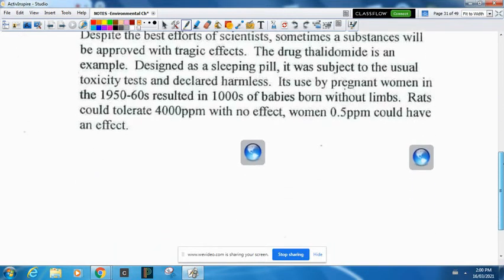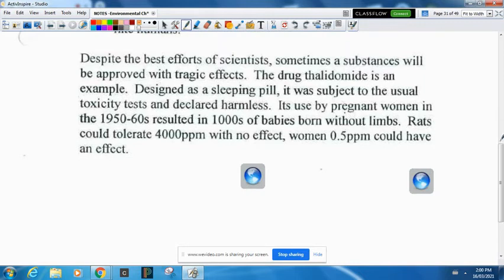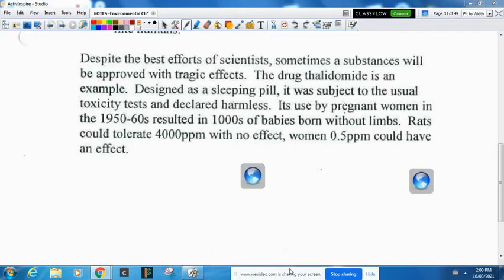And so I think I don't have the picture there. Okay, now it turns out rats could tolerate 4,000 parts per million. Pregnant women, 0.5 part per million started having effects. So there's a case where nobody actually thought to test it on pregnant rats to see if it would have an effect.